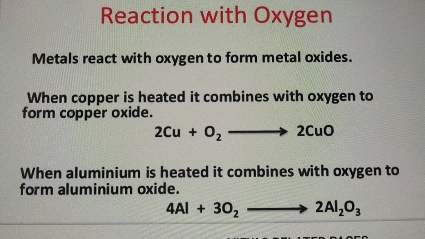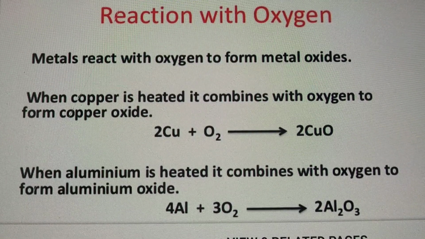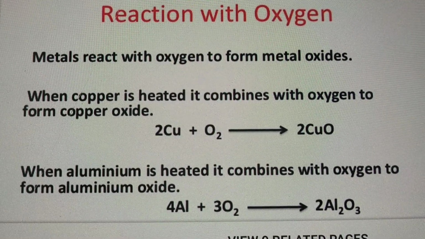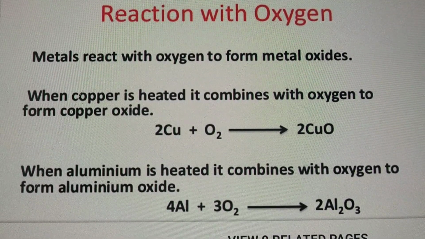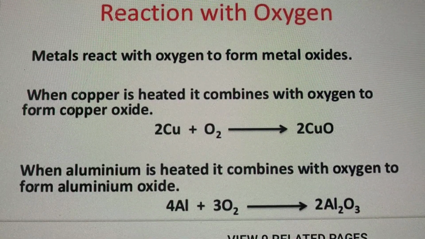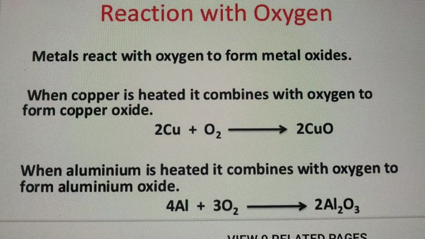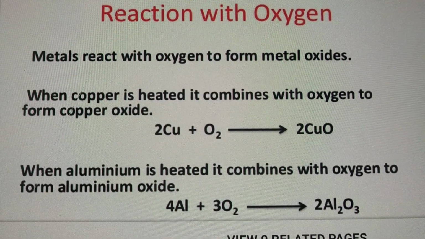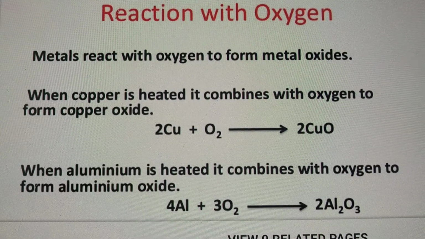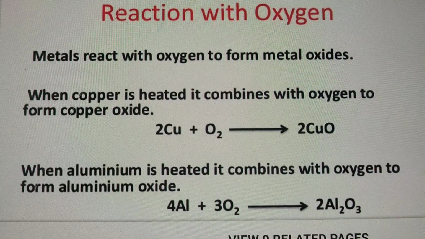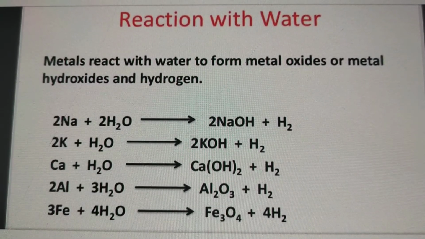And one more familiar example that you know, iron reacts with oxygen and forms the brownish colored substance known as rust. So I want to say that all metals react with oxygen to form the metal oxide. And one thing more you have to remember, all metallic oxides are basic in nature.